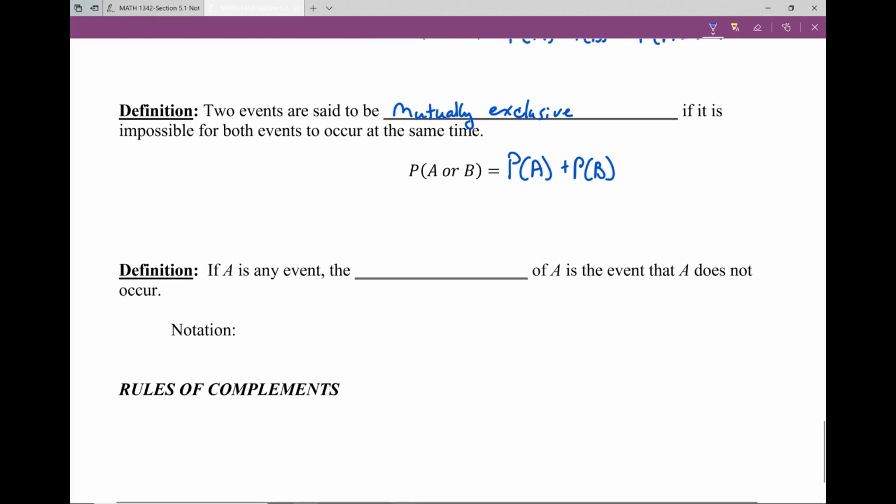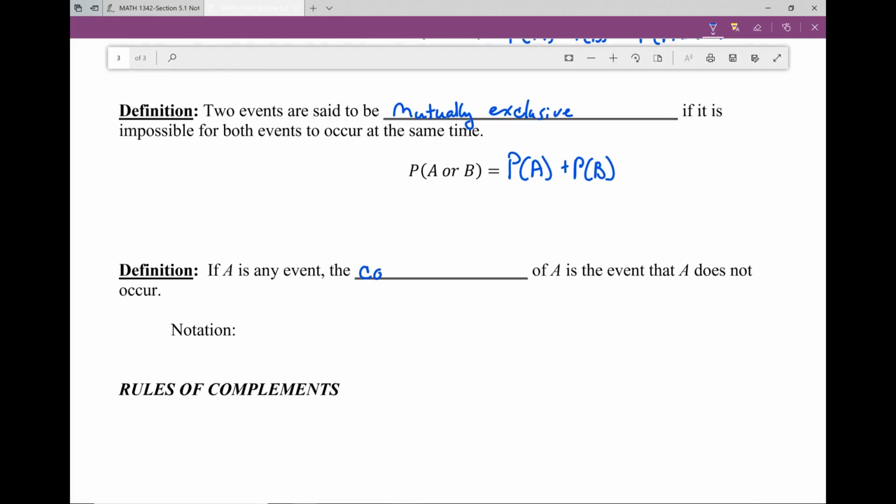Another thing that we want to look at is the complement. When we're talking about the complement, if A is an event, the complement of A is the event that A does not occur. So the probability of being male, its complement is the probability of not being male, or being female.